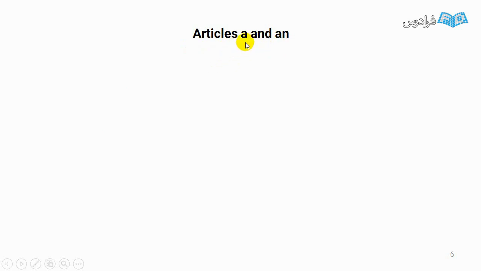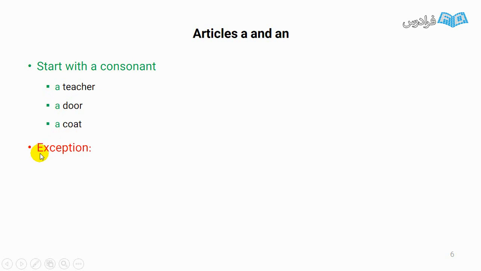Now I want to talk about articles a and an. I told you when we are talking about a singular common noun, we have to use them. But when we have to use a, look at this example. A teacher. Teacher starts with a consonant. Then we have to use a before that. A door. A coat. Here we have some exceptions. A university. U is not a consonant, but listen carefully.